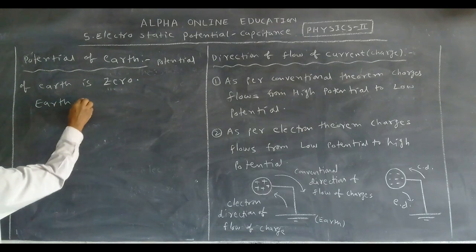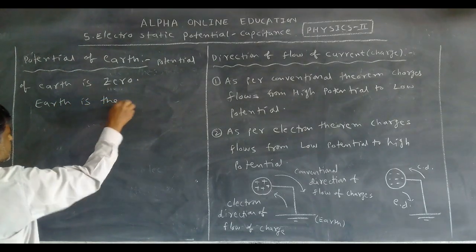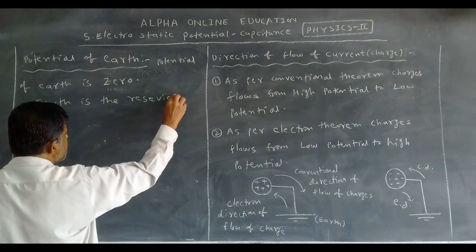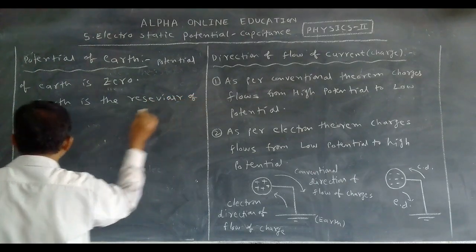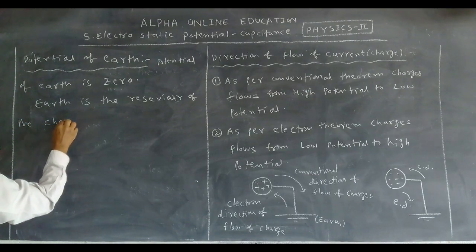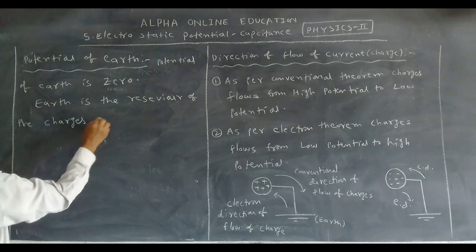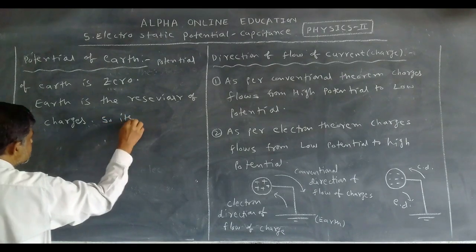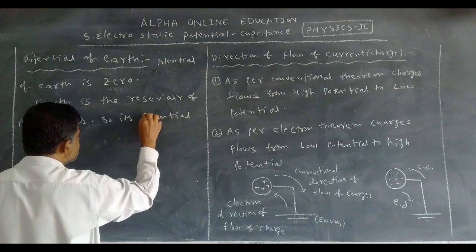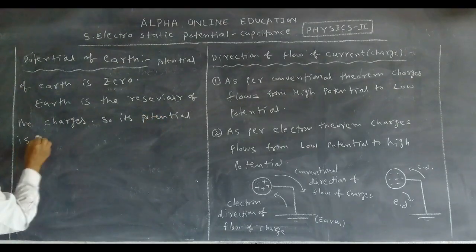Earth is the reservoir of the charges, so its potential is 0.